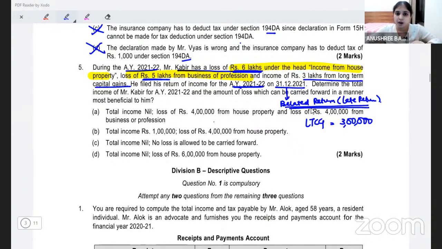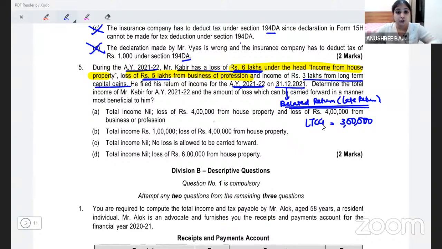He has loss from house property 6 lakhs and he has PGBP loss of 5 lakhs. Now let us think, what should he do? See, if he adjusts the house property loss 6 lakhs, first of all tell me, can he adjust the entire 6 lakhs? No. He will adjust 3 lakhs. But can he adjust 3 lakhs also, loss from house property?